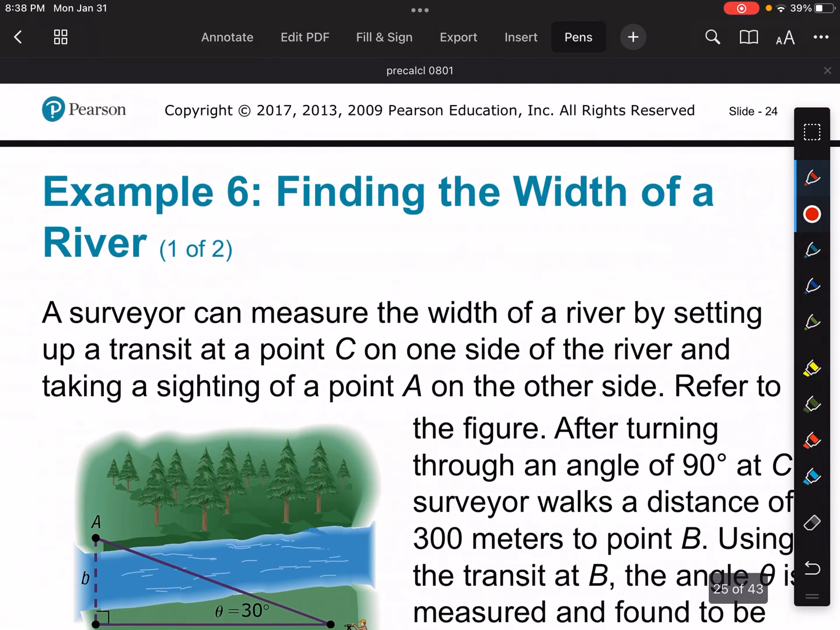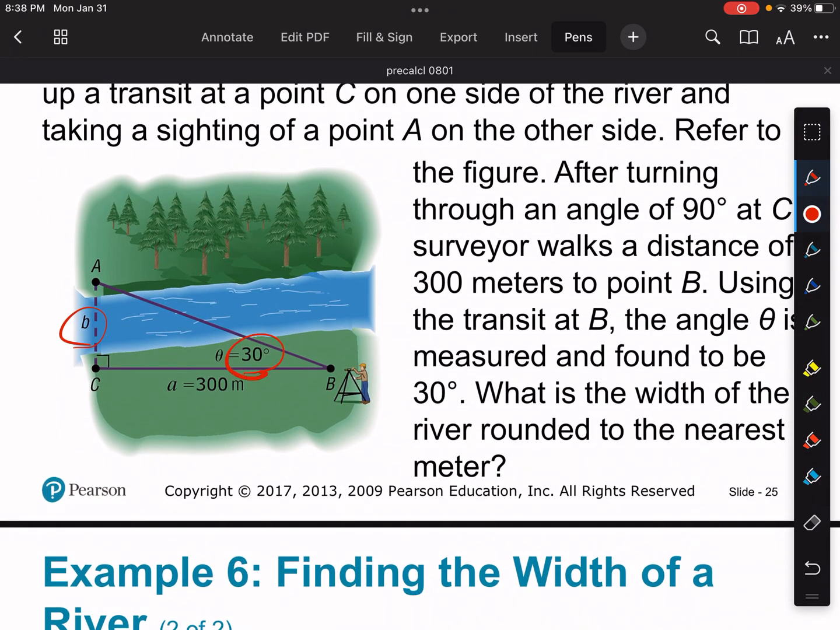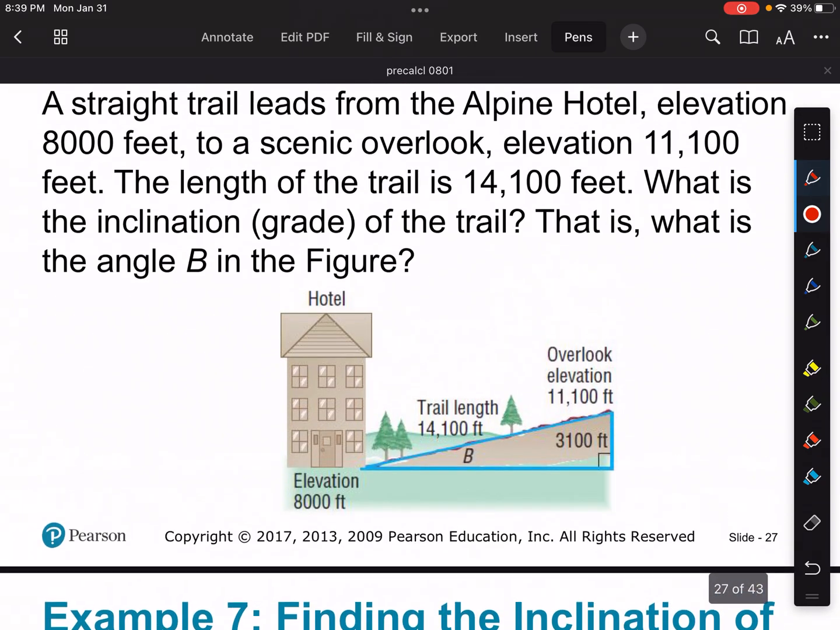Let's go to example 6, kind of a fun problem here with a river, trying to figure out this distance here. Not too difficult at all. If we know that this is 30 degrees, and we know this value, that's an adjacent, and we need to know the opposite, right? So this is the tangent of 30 is equal to B over 300. So B is equal to 300 tan 30, which is equal to 173.2 meters. Excuse me. All right, so that was example 6.